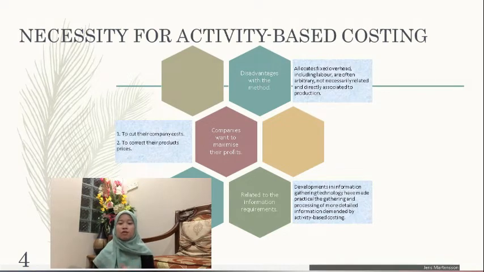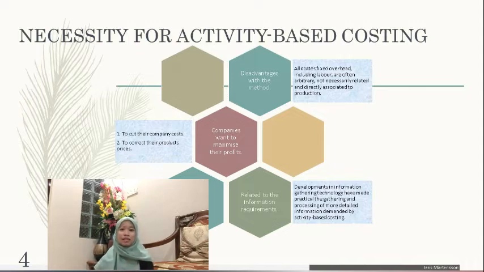Using single pools of indirect cost and overhead application bases such as direct labor hours are no longer considered good enough. In the current manufacturing environment, resources are often unrelated to direct labor. Such misallocation can lead management effort to the wrong products.